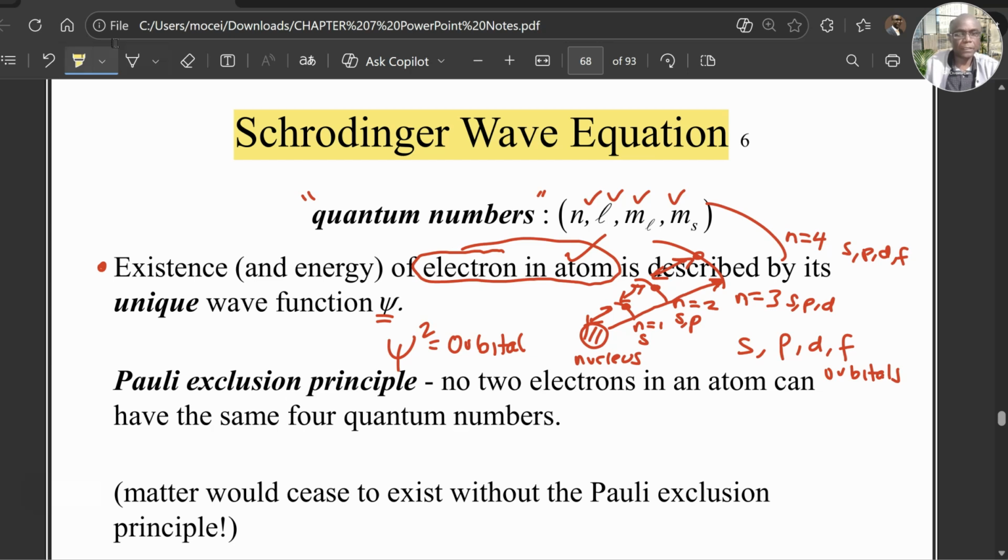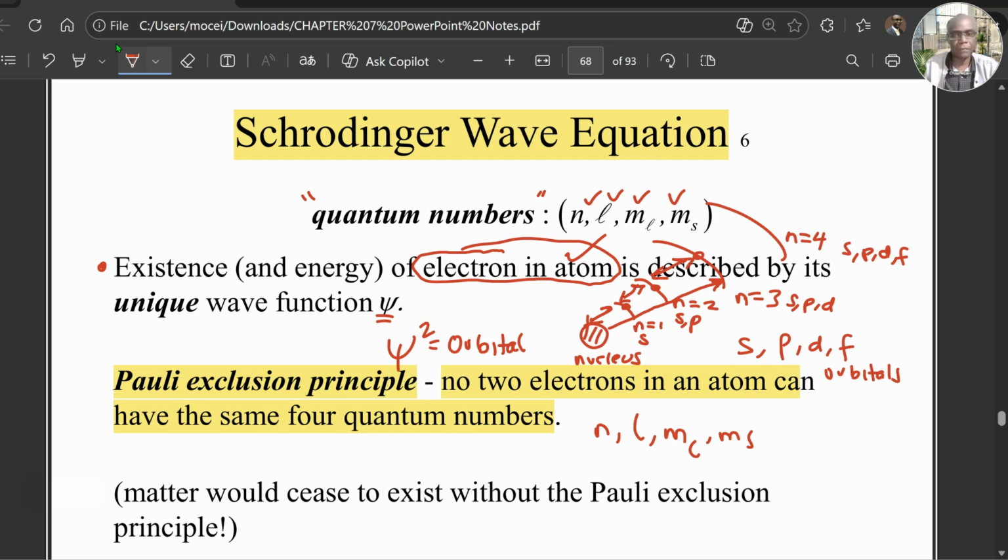Let us learn something new. Pauli Exclusion Principle. It states that no two electrons in an atom can have the same four quantum numbers n, l, ml, ms. We did the calculations of quantum numbers.